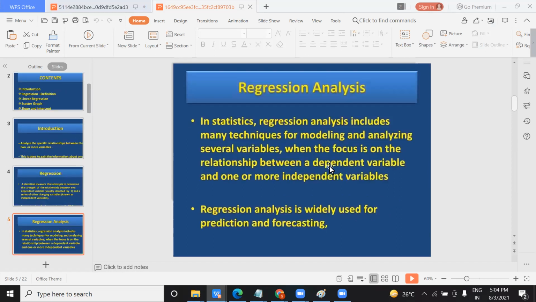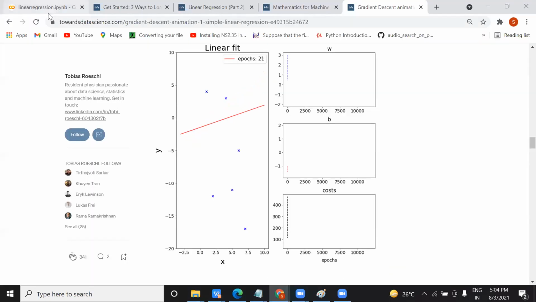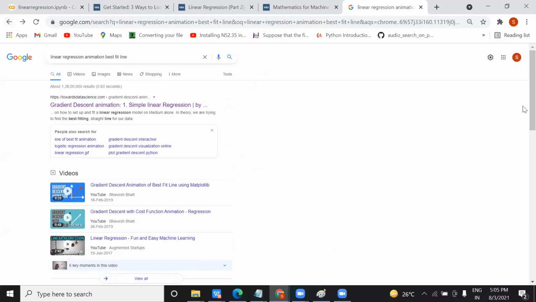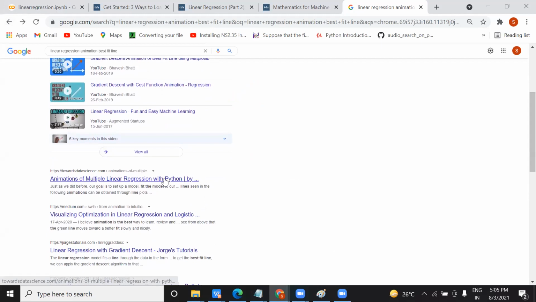So as I said, the meaning of regression is the dependency between the dependent variable and the independent variable. Independent means what? Your input feature. Dependent means what? Your output feature. Let me show you one lab. Let me see if there is any other animation way I can show you that also.